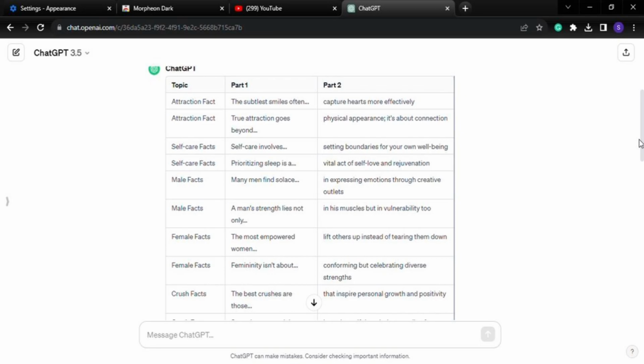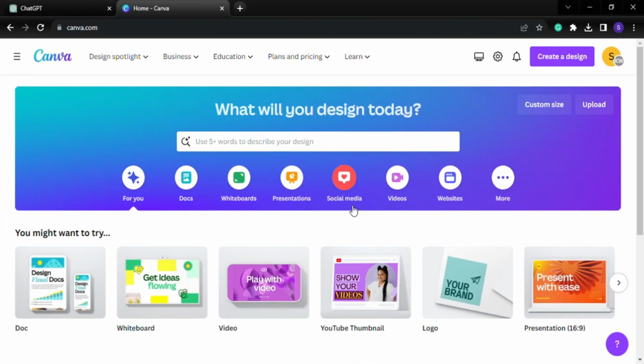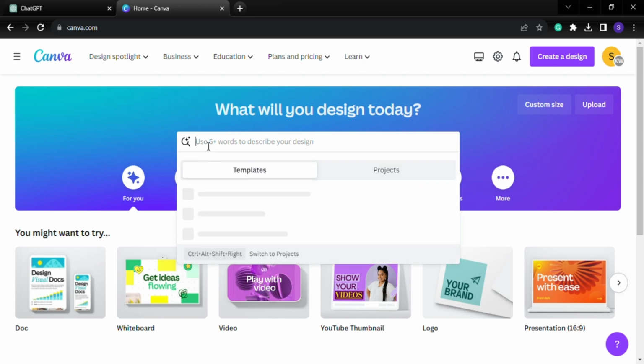Next, we will go to canva.com. So now here we are. You can either just click on the link in the description, or go ahead and type in canva.com in your browser, and you want to sign up for a free account, and then you will have been signed up. Once you're logged in, this is how your screen will look. Then we are going to click on the search bar in the middle, and here we will type YouTube short. We are going to select the YouTube short template.